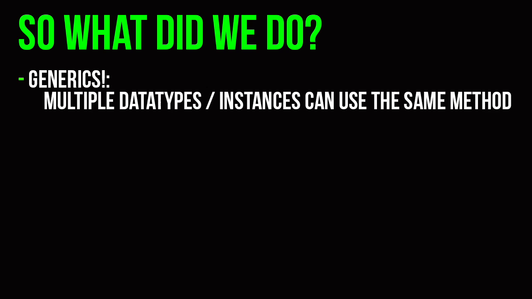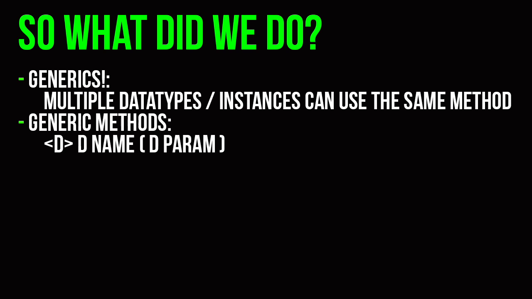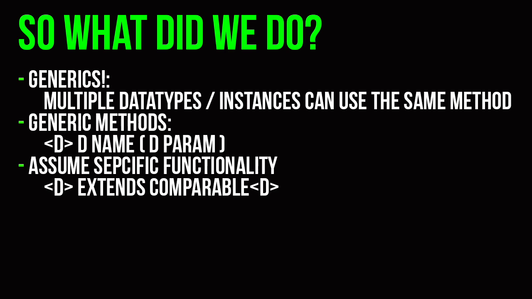So that's it for this video. Today we learned about generics. We learned how to make generic methods, how to make those generic methods either accept whatever type of data we want, or return whatever type of data we want. And we made those generics more specific by saying extends Comparable, meaning we had to assume that there's going to be a compareTo method with our max function, or find max function.